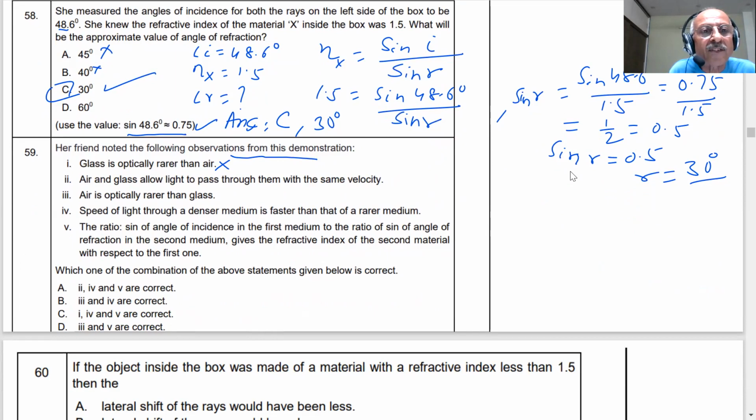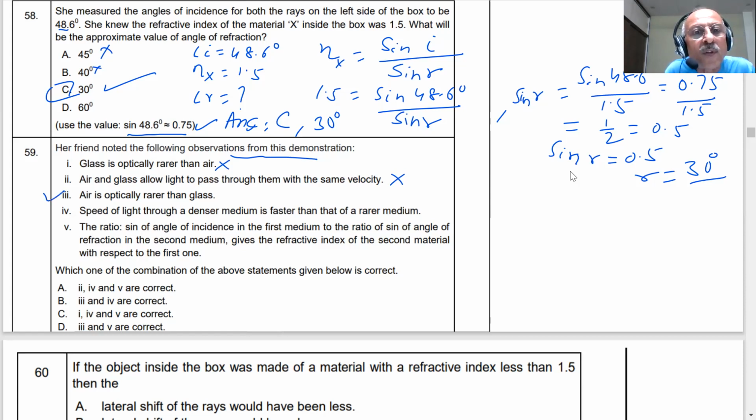Air and glass allow the light to pass through them with the same velocity. Can it be true, student? The answer is no. When mediums are different, the velocity will be different. The velocity of light decreases in denser medium, because medium is dense, velocity will decrease. This is not correct. Air is optically rarer than glass, student.